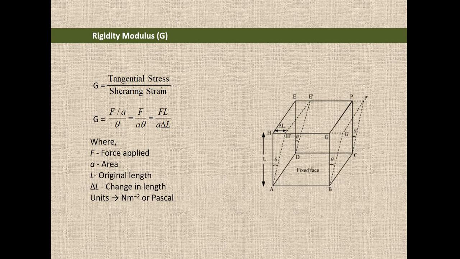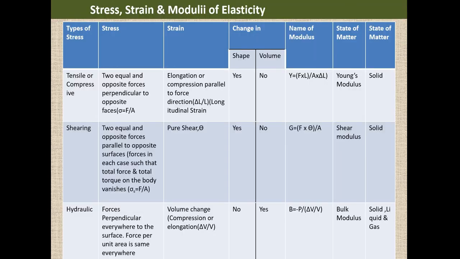So here also the unit is Newton per meter square or Pascal, as all moduli of rigidity have the same unit as that of stress or pressure.